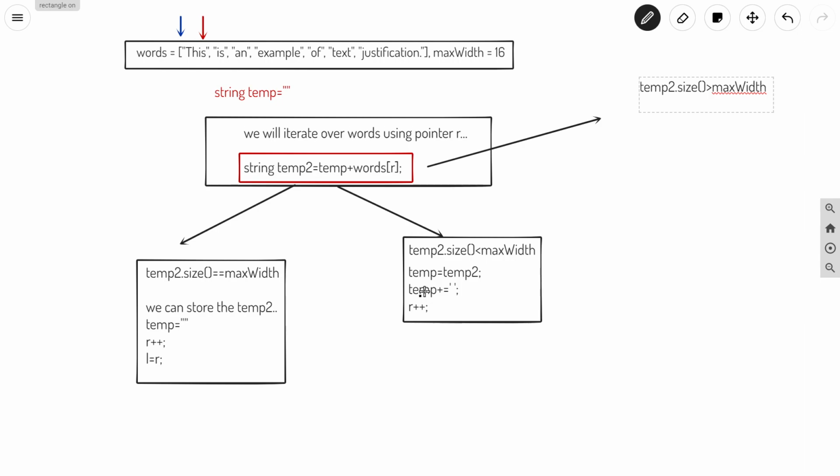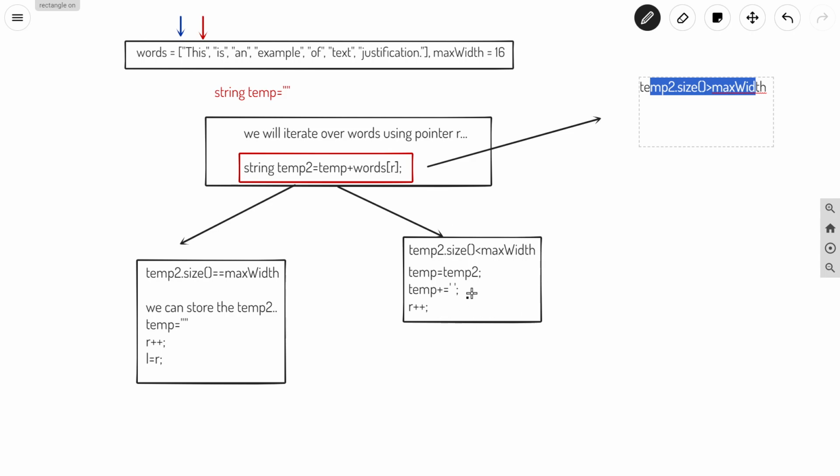We can see that whenever we are on this third case, the previous case should be the second case only, because if we were on the first case, we would have already updated the value of temp to an empty string. So whenever we are on this third case, our previous case is definitely this second case.